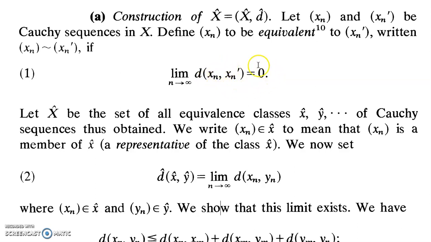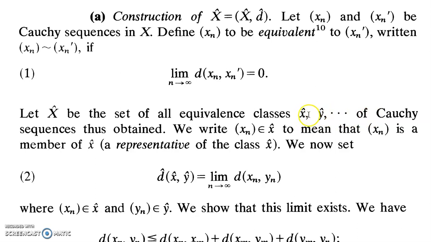So those sequences which converge to the same point must be related. Due to this equivalence relation, there may exist equivalence classes, so there should exist equivalence classes x hat, y hat, etc.